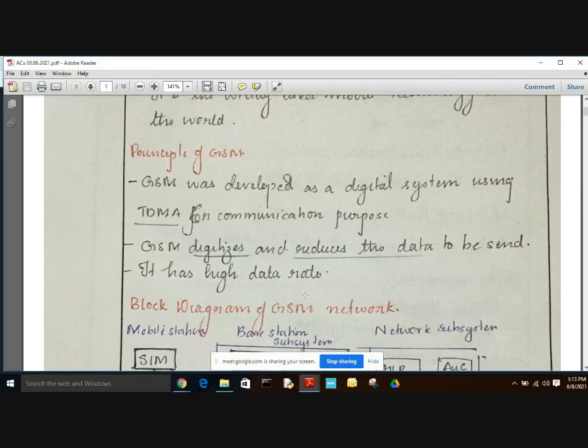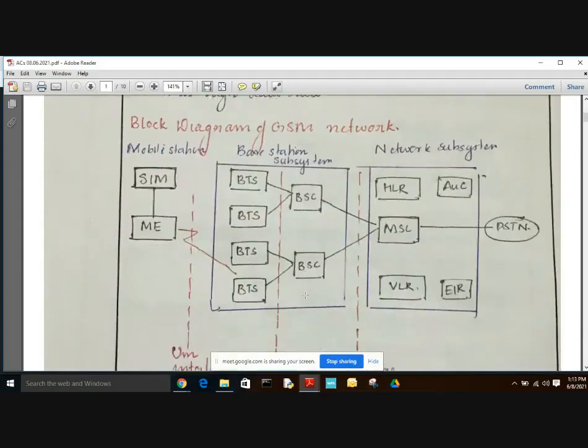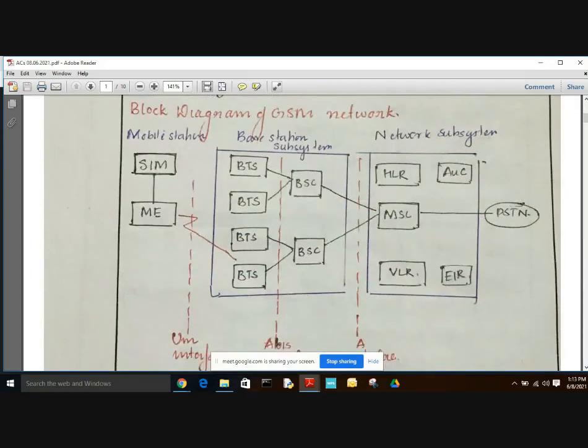And the system architecture, it basically consists of three parts. That is the block diagram for the GSM network. It basically consists of three parts: the mobile station, the base station subsystem, and the network subsystem.